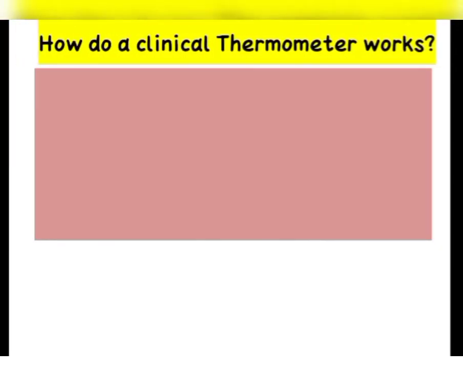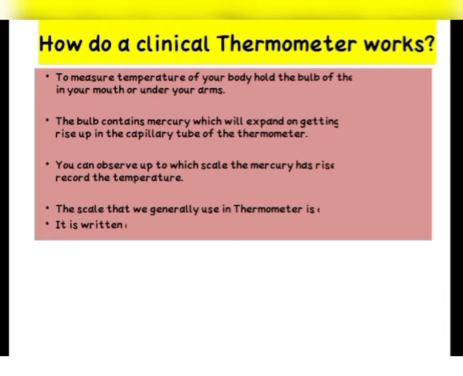Now children, do you know how a clinical thermometer works? In order to measure the temperature of your body, you will have to hold the bulb of the thermometer in your mouth or in your underarms.